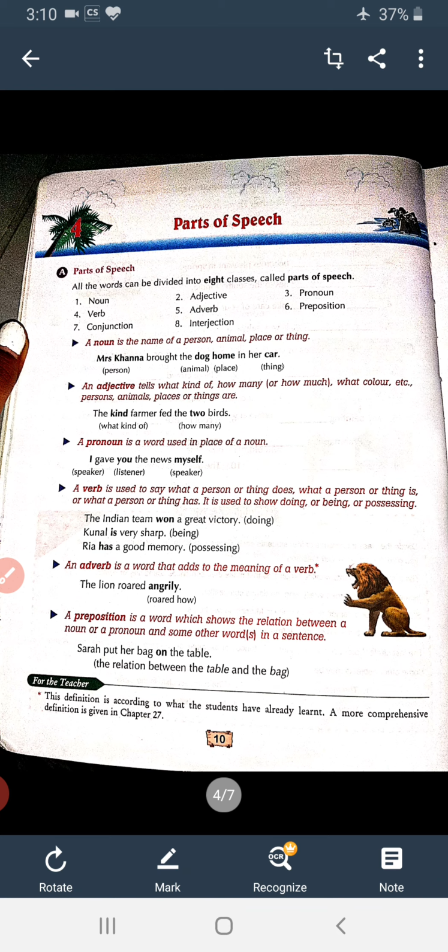work of conjunction. For example, if I tell you Raj Mohan, you will find that it is the name of a single man. But if I say Raj and Mohan, then you will find that the names are of two particular persons. Raj is one and Mohan is the other one. But if I say Raj Mohan, then you will find that this is the name of a single person. So and is used to join two words.